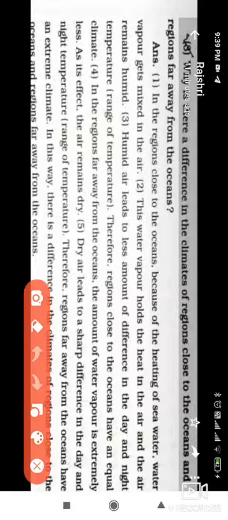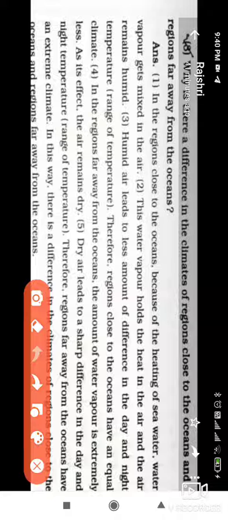The fourth point in this answer is about the land inside, which experiences an extremely dry climate.